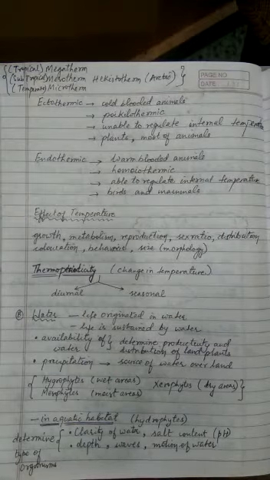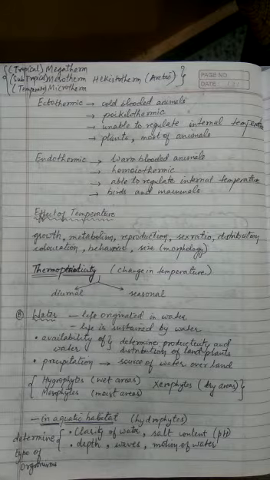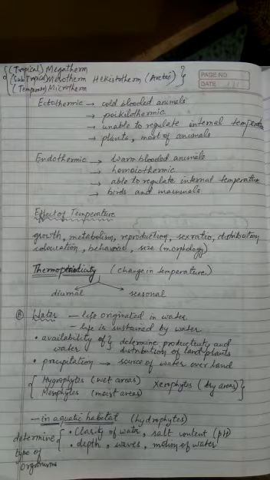Now let's move on to understand the effect of temperature on living organisms. To start with, the easiest thing is that temperature governs enzyme activity, because enzymes are sensitive to the slightest change of temperature. If the temperature changes, enzymatic activities are altered, and that means growth and development would be directly affected by the change in temperature. Growth and development are the outcome of metabolism, so metabolism or basal metabolic rate is controlled by temperature.